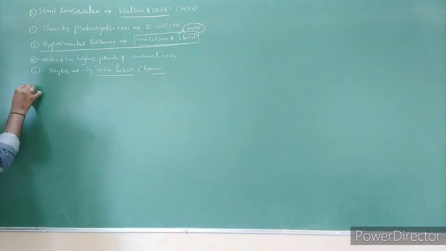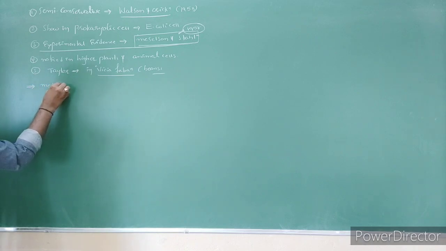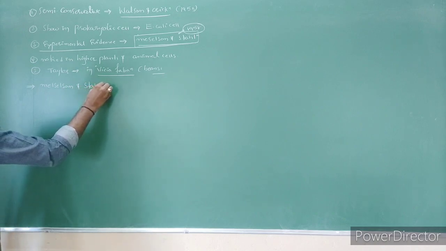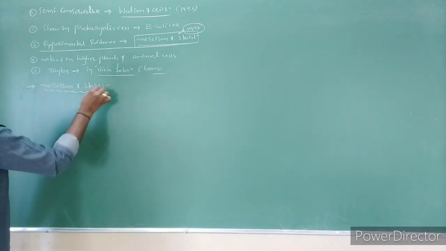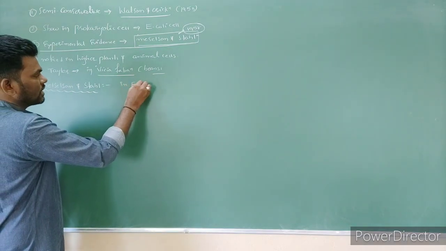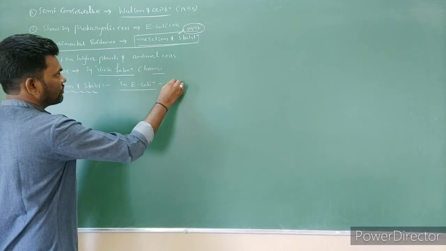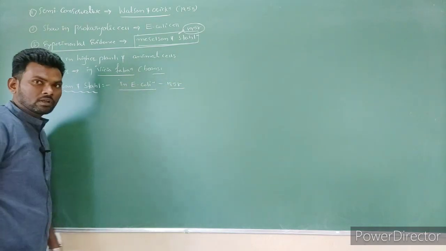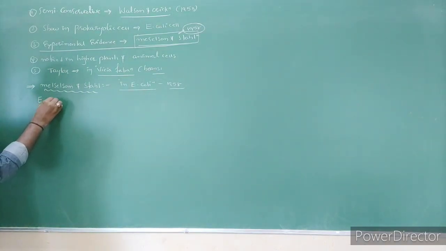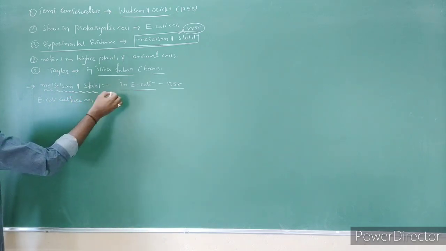Here is the experimental evidence by Meselson and Stahl. They conducted the experiment first in the E. coli cell, in 1958. First, the E. coli bacteria are cultured on which medium?